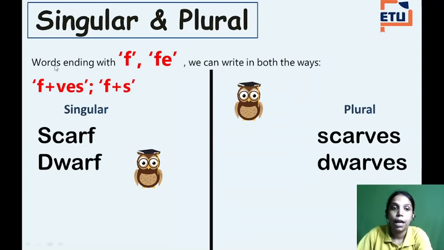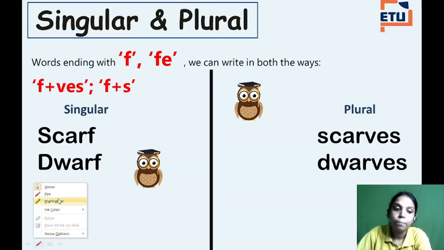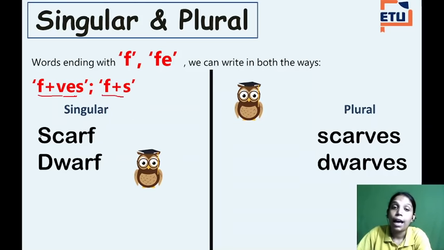Now see, there are some words ending with f or fe that we can write in both ways. Like we can write with ves, and we can also only add s. And what are those words? See, scarf. Scarf can be written as scarves, or it can also be written as s-c-a-r-f-s.